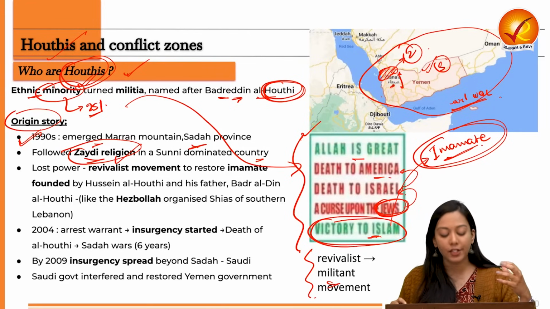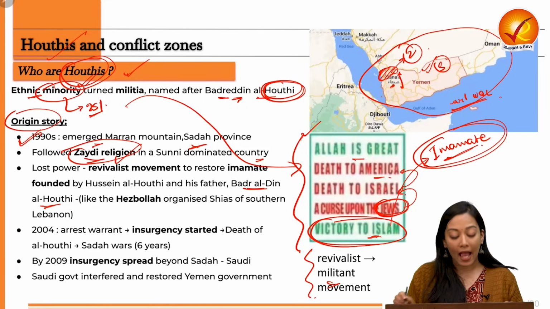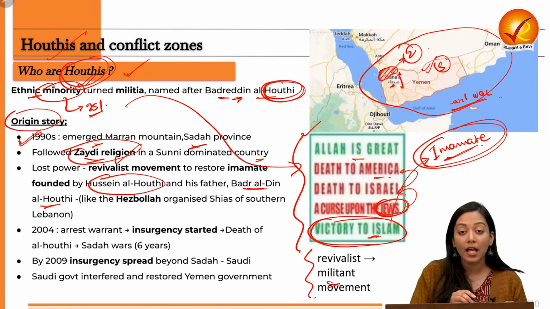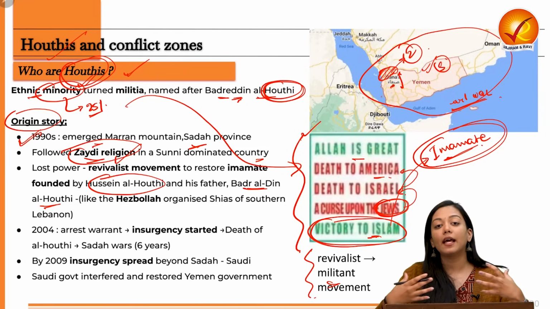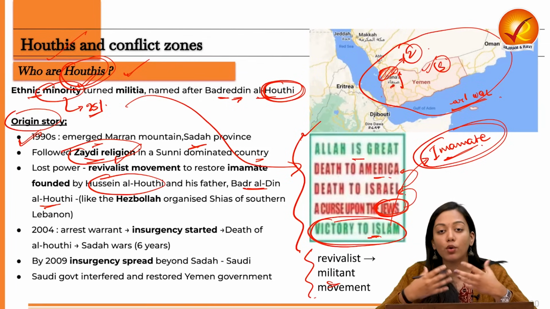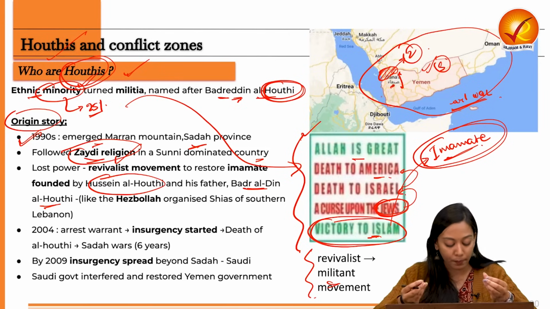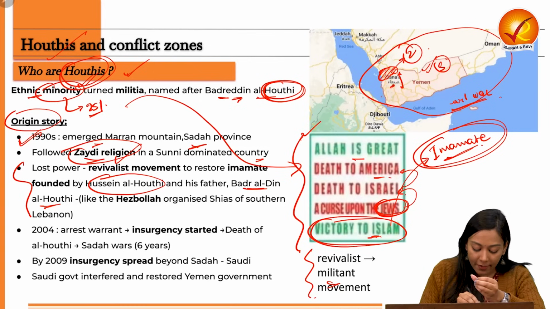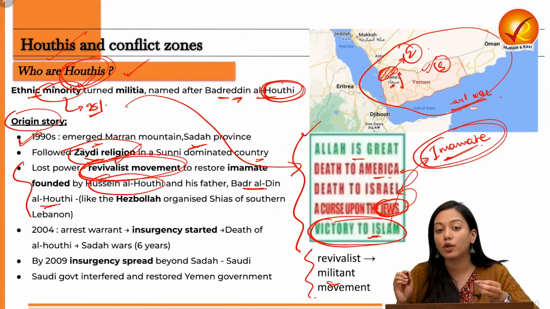Now started the leadership under Badr al-Din al-Houthi and his son Hussein al-Houthi, who will start the revivalist movement in order to propagate the glory of the Houthi rebels and to put the imamate system in force. So now starts the revivalist movement. This revivalist movement will now turn into an insurgent or a militant movement.